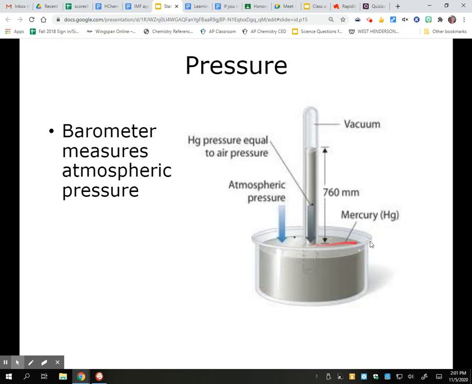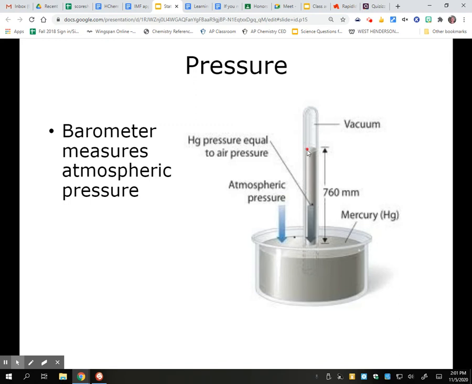So we have this open dish of mercury, and inserted into it, we have basically an upside down test tube. Now, we've taken all the air out of this test tube, and the open end is down here in this dish of mercury, and this top end is closed. Well, the gases that are all around us in the atmosphere are hitting everything, including this dish of mercury. And so the particles would be hitting the mercury surface, and that's going to cause the mercury to rise up into this tube.